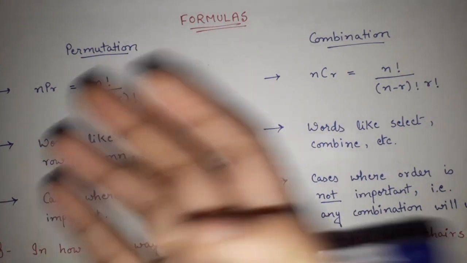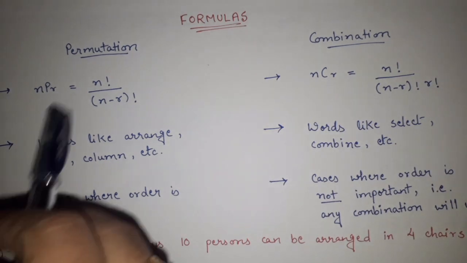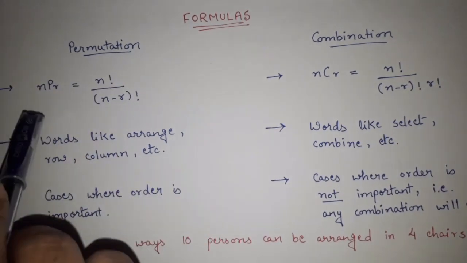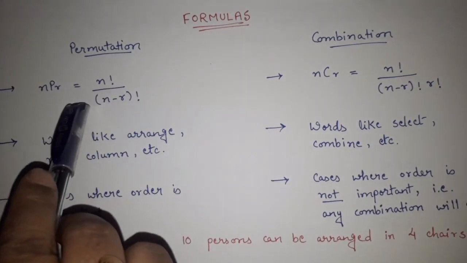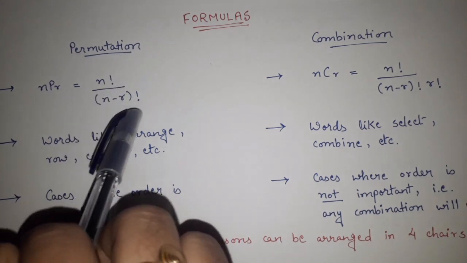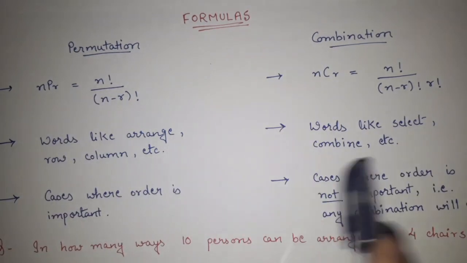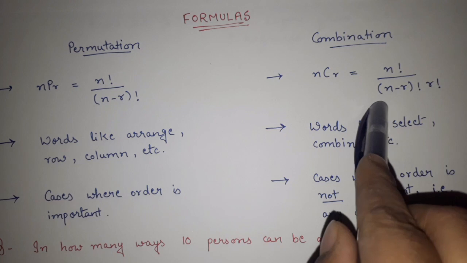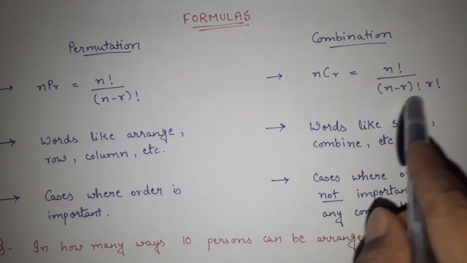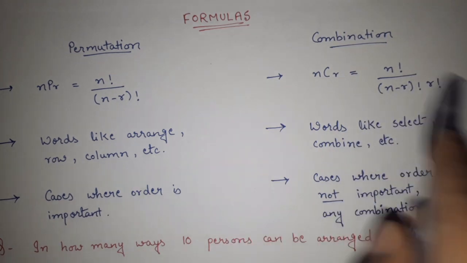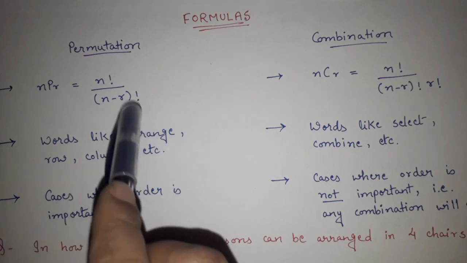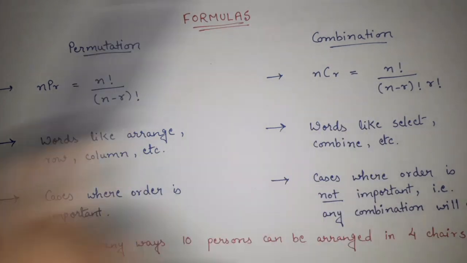It's good to know all kinds of possibilities. So, for permutation, the formula we have is NPR equal to n factorial upon n minus r factorial. And for combination, we have n factorial upon n minus r factorial into r factorial in the denominator. Fine. So these are the two formulas of permutation and combination.